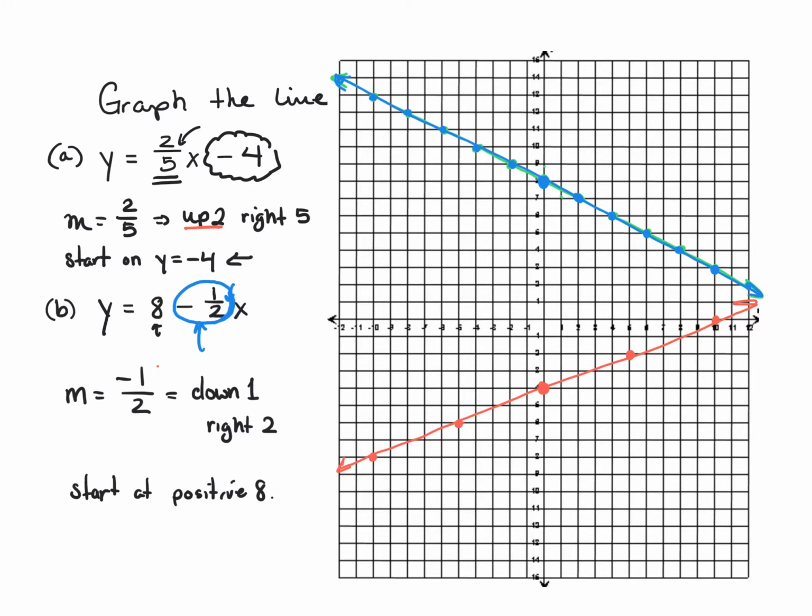All right, so we have graphed both a positive slanted and a negative slanted line. Now notice, as I pointed out in the beginning, slanted lines are in the form y equals mx plus b. Okay, all right, so here we go. Next one.